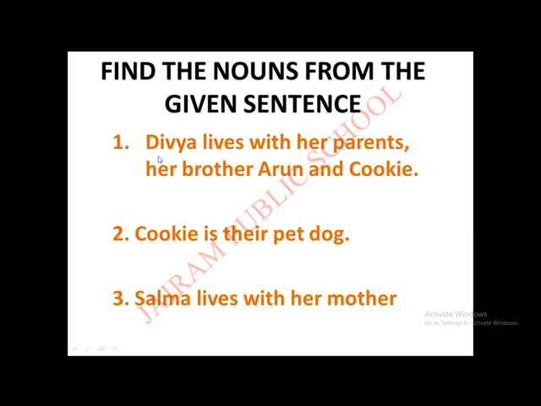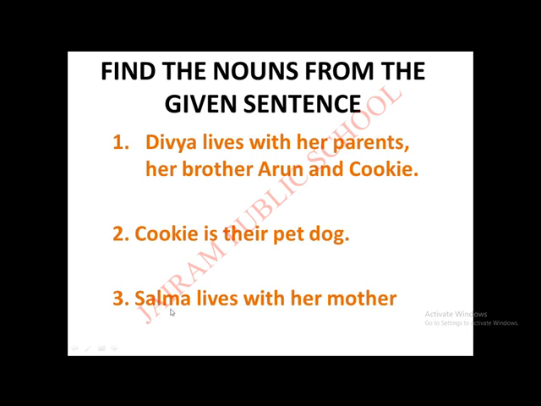First, I will read for you. Divya lives with her parents, her brother Arun and Cookie. Second sentence, Cookie is their pet dog. Okay, children? Next.